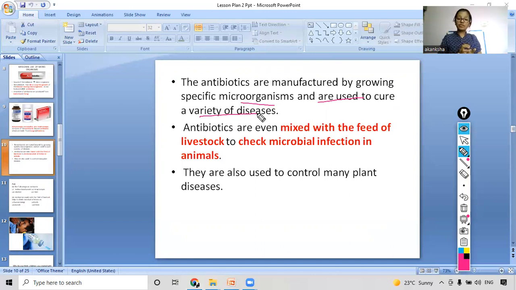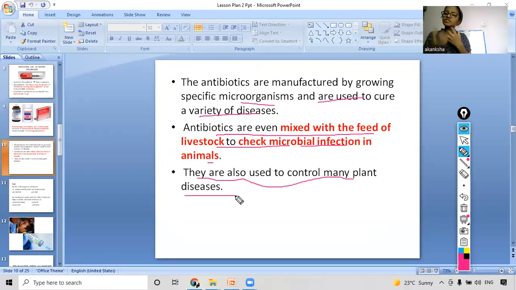We are creating certain microorganisms that are needed to make these antibiotics, and then these antibiotics are used for curing a variety of diseases. Antibiotics are even mixed with the feed of livestock to check microbial infection in the animals. So this is also one of the functions of antibiotics. And they are also used to control many plant diseases.